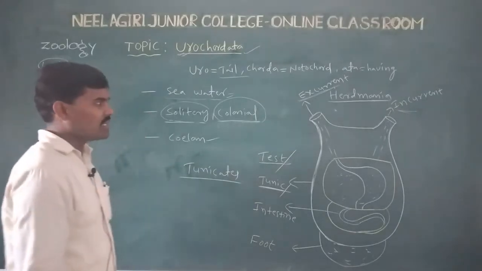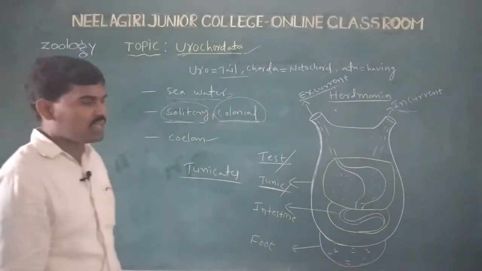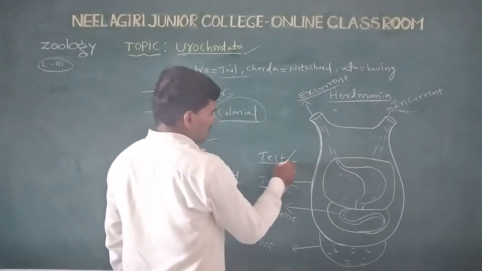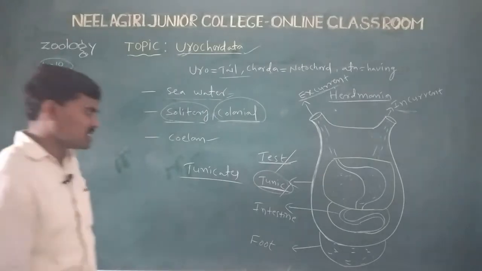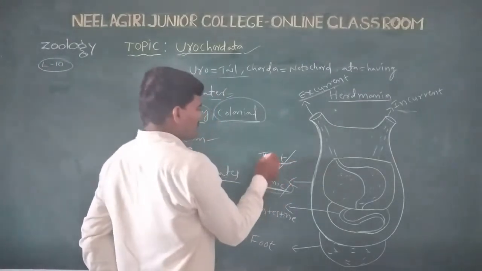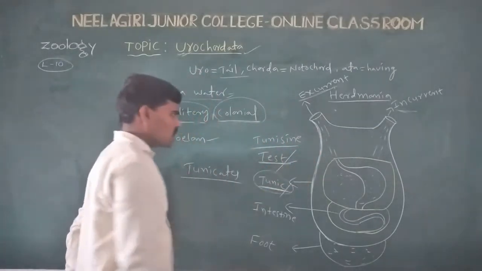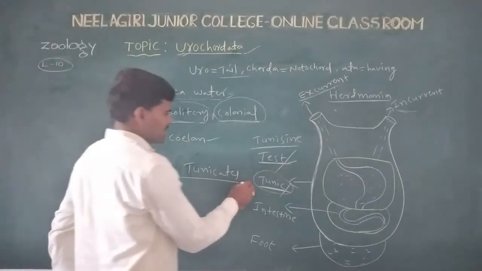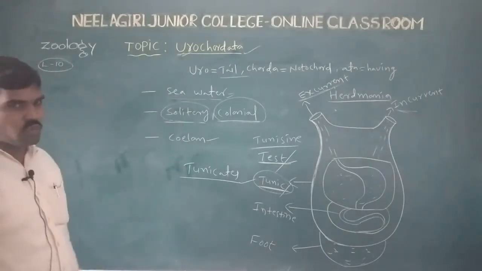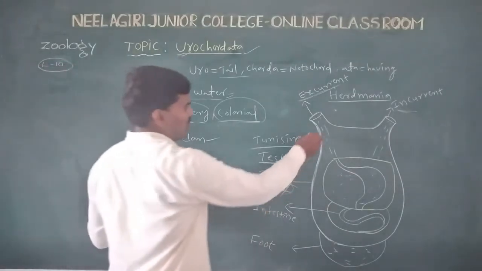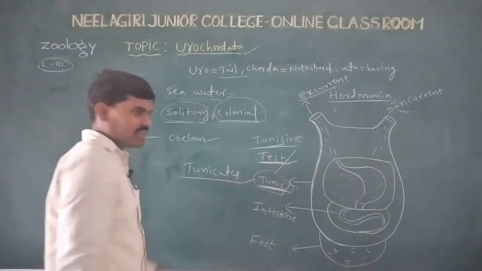What is the meaning of tunicates? The outer surface of the body wall of Urochordate animals is covered by a thin test, the tunic layer. The tunic is made up of a chemical substance, tunicin. Hence the name tunicates. So Urochordates are commonly called tunicates, because the outer surface of the body wall is covered by the test or tunic.